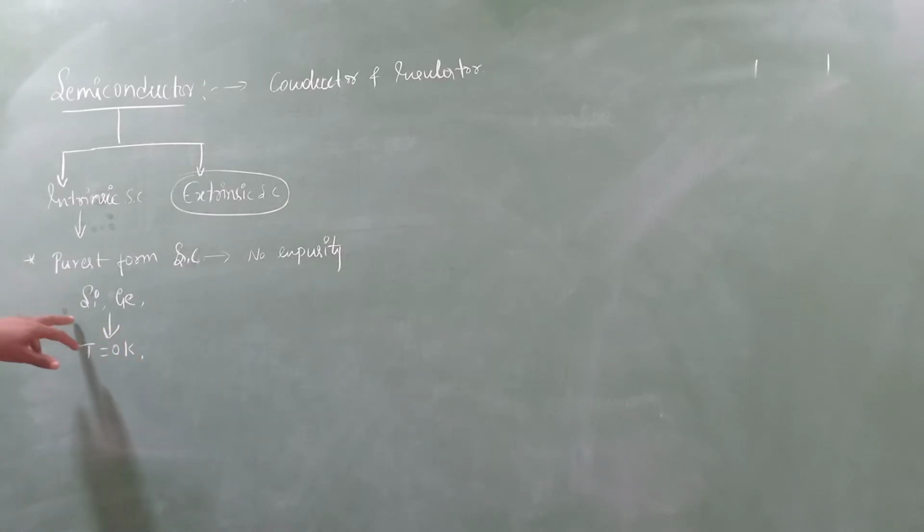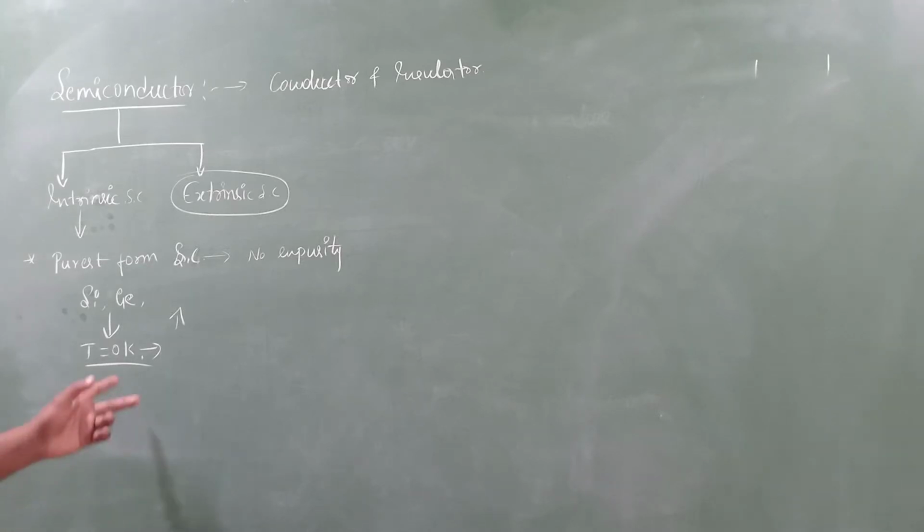Before that, if you increase the temperature, the conductivity of this intrinsic semiconductor will not change up to the mark. That means there is no significant change in the value of conductivity, even though if you increase the temperature it obviously changes, but not up to the mark.